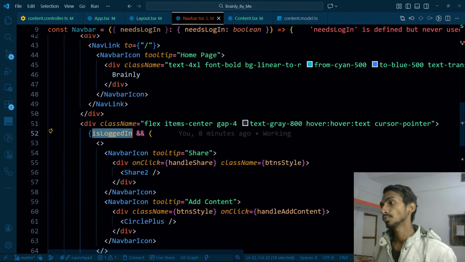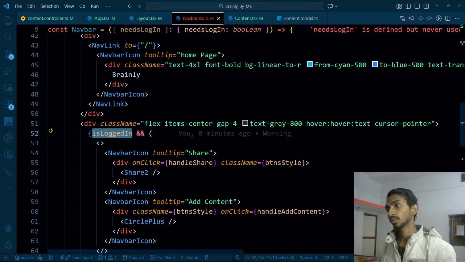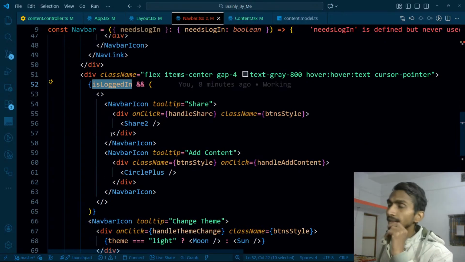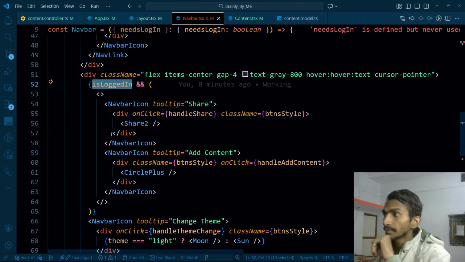And what I have to do, instead of using is logged in, one more thing I can do over here, and that is first of all I'll check whether it needs login or not. That's it. Okay, and if it actually needs login, at that time I have to check whether it's login or not. Got that?